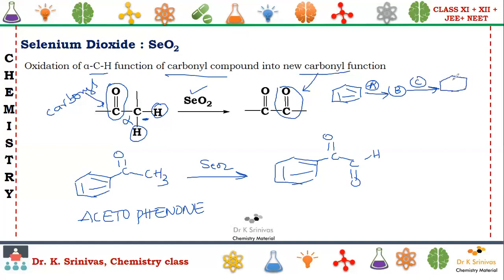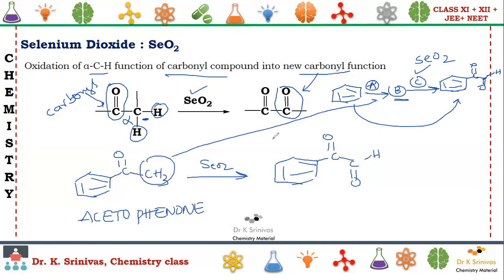Then you should be able to identify what A and B are. They'll give a hint like only this part. So by seeing two carbonyls side by side, you should get an idea about selenium dioxide.